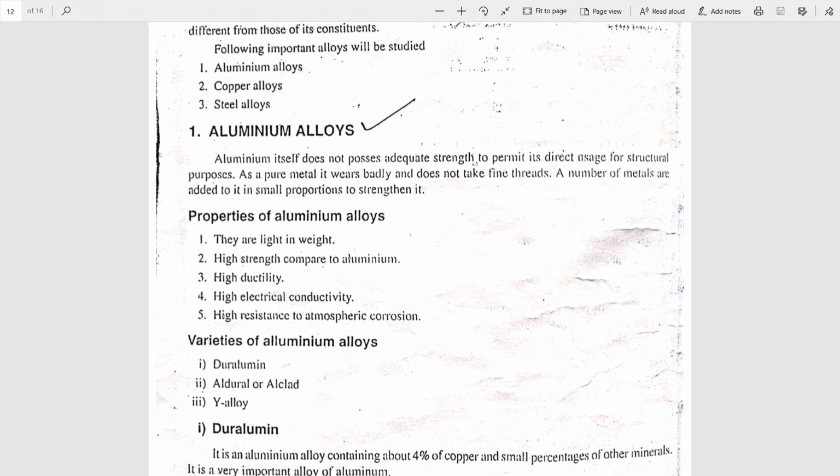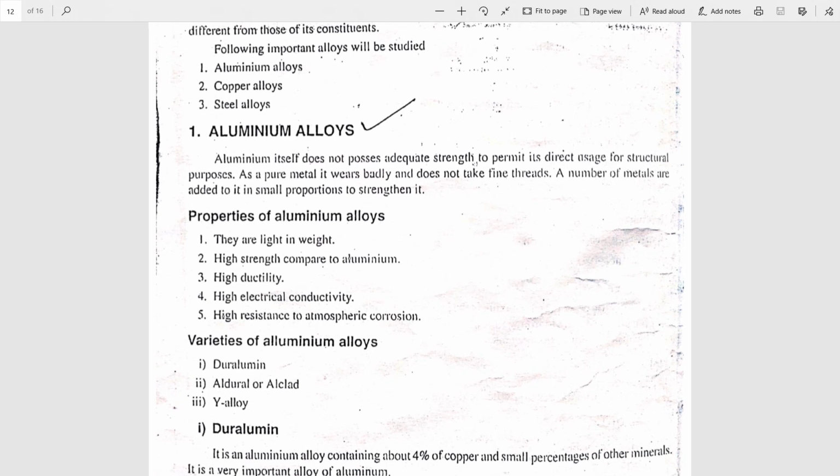So what are the properties of aluminium alloys? These are the general properties. They are light in weight, same as aluminium.